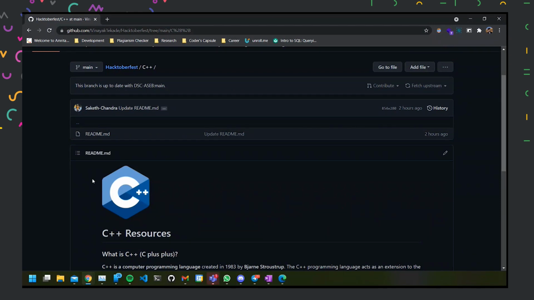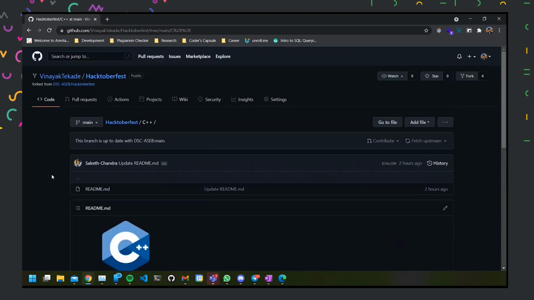Any kind of change which I'm making here will be reflected on Git and GitHub. It will keep track of any kind of change. And if you don't want to track certain changes, you can mention them in the .gitignore file. We'll talk about the .gitignore file later. Let us now see how a change can happen.